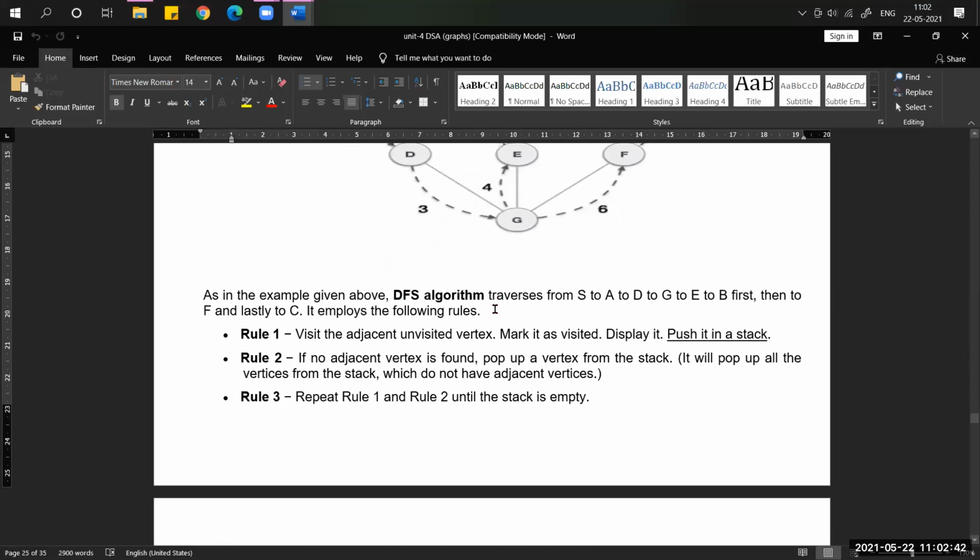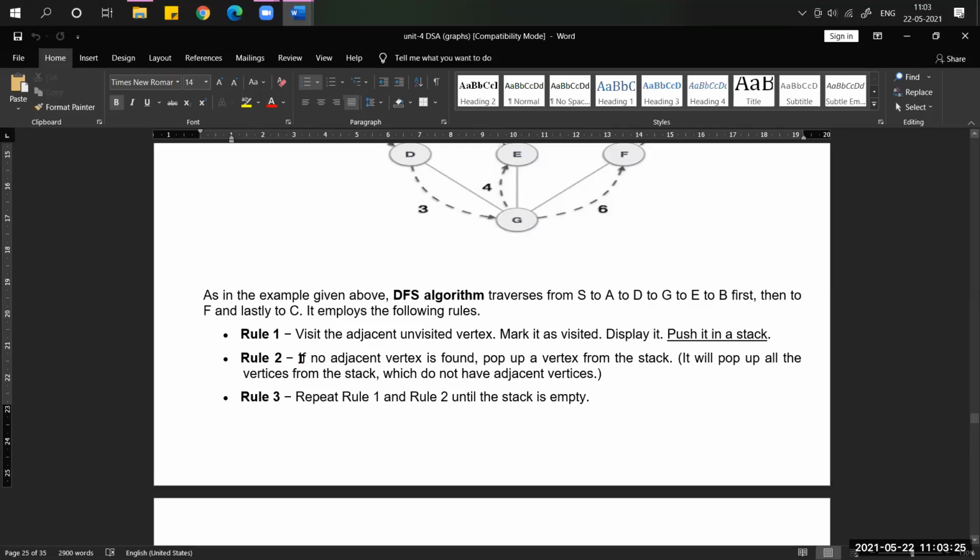I just kept that in the theory part. Now, what are the rules we have to follow whenever we choose the DFS algorithm? What is the rule? First, visit the adjacent unvisited vertex. Once you visit it, mark it and place it into the stack. Place it means push into the stack. Push means insert an element into the stack. Whatever node you visited will be placed into the stack. That is the first step.